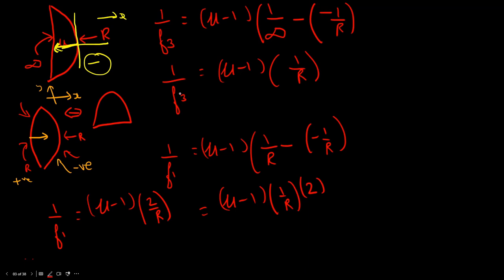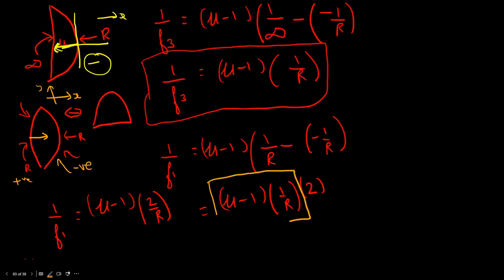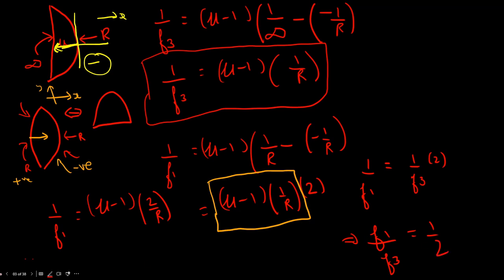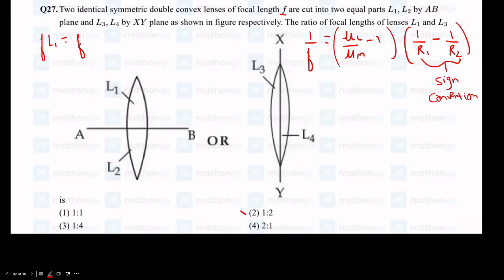But what do we have from the previous statement? Here we have that this thing is just 1 by f3. So instead of division and all, where I have this part right over here, that's just 1 by f3. So I'll write this as 1 by f3, and we end up with 1 by f1 is equal to 1 by f3 into 2. So we get f1 by f3, which is the ratio they have asked in the question, is equal to 1 by 2, and that's the answer. Let's see if it's there in the options. Yeah, option 2 is correct. The ratio of focal length of L1, that's f1 over here, and f3 here, it's 1 by 2.